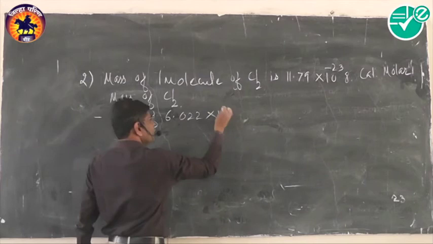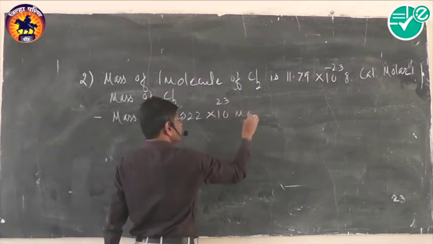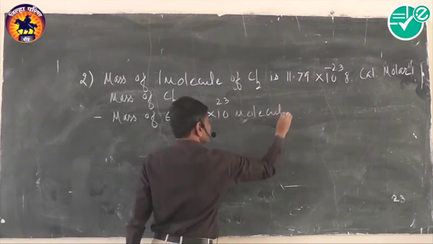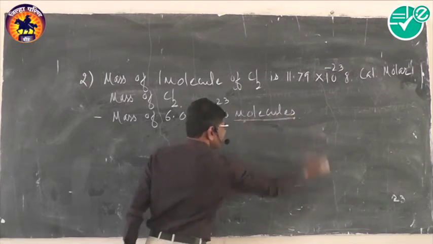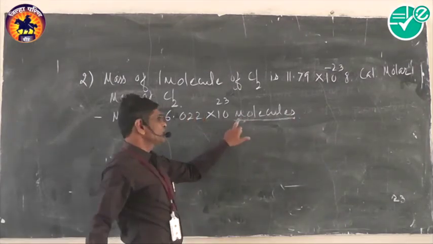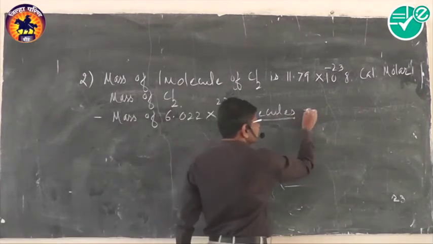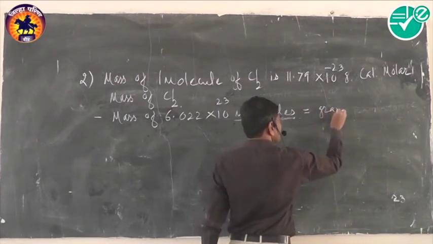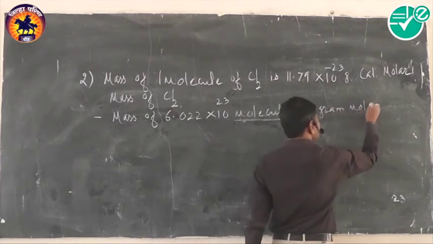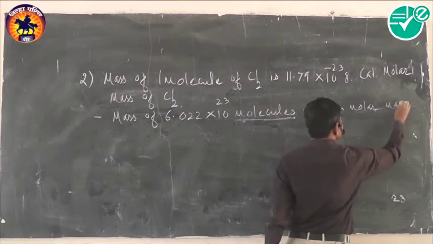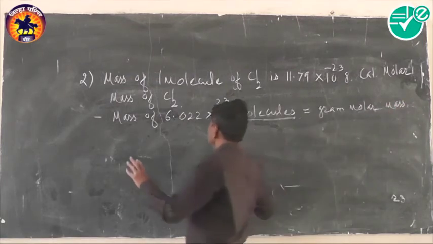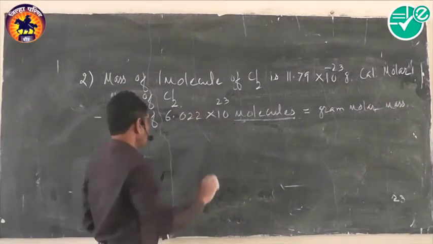Remember, these are molecules and not atoms. So the mass of Avogadro's number of molecules is equal to the gram molar mass. This is the basic idea for this problem.